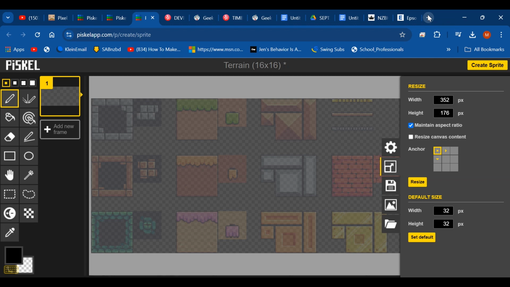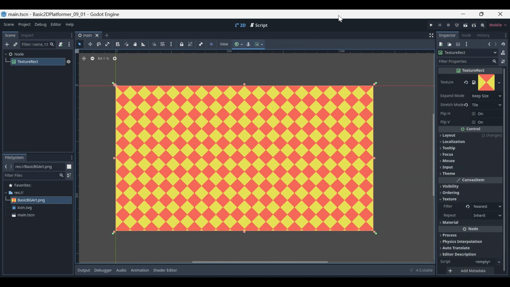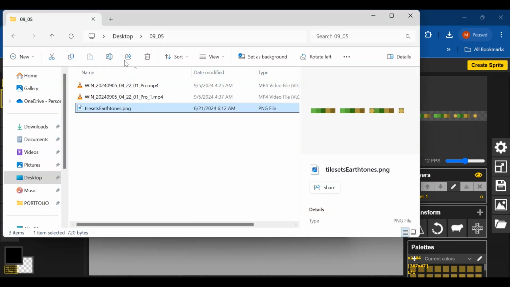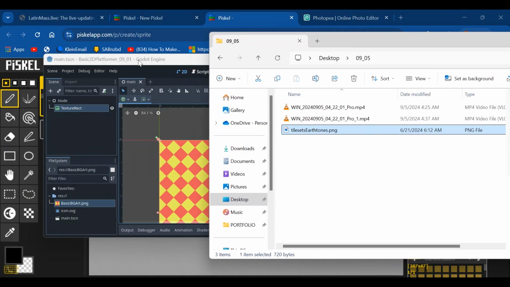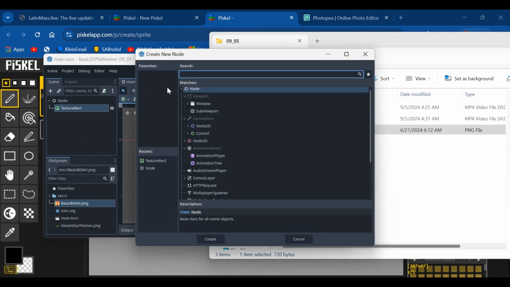Okay, so we're going to create a little tile set. These are 16 by 16. They're just going to be things our character could walk on. I created them in Piskel again, and I should be able to go into Godot here and get them. So I'll drag them into our assets here, and then I'll create a new node.